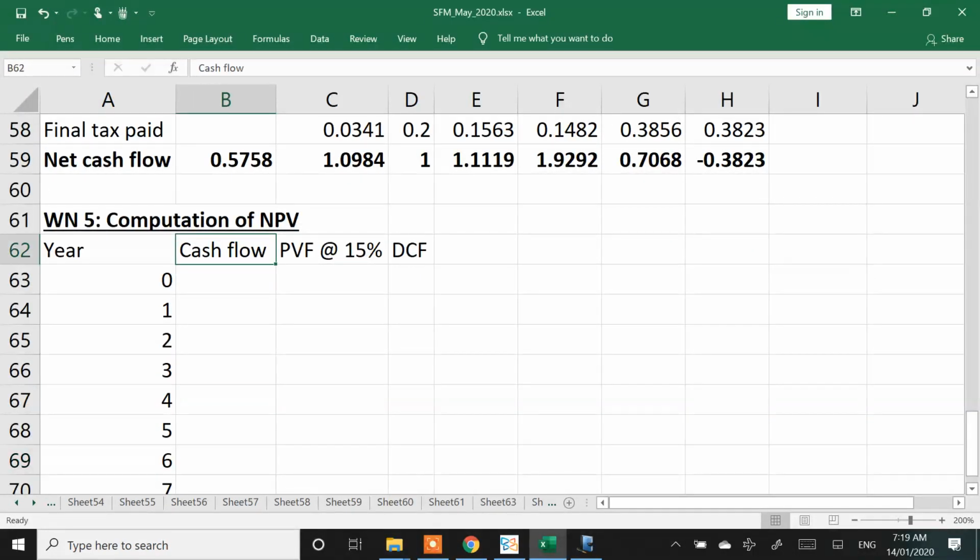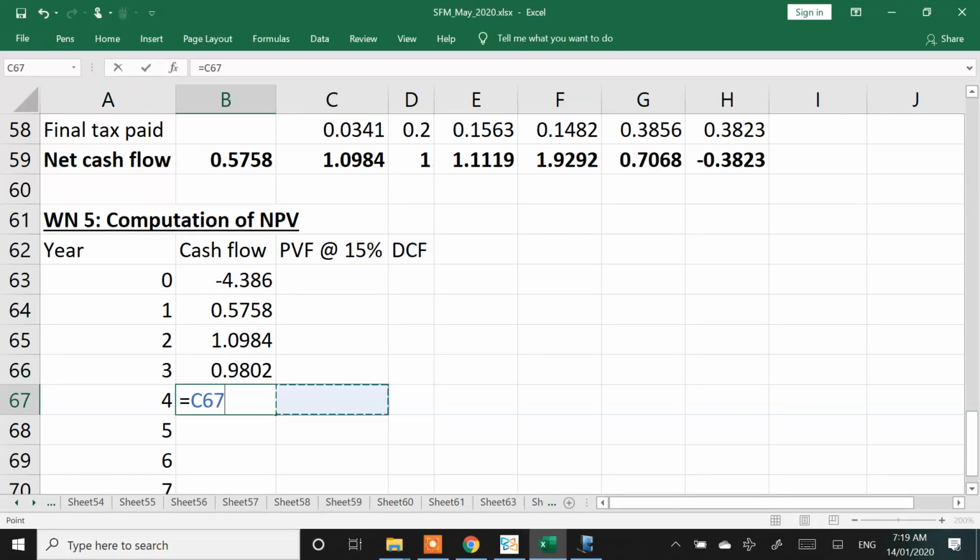Now, what was the initial outflow from the parent point of view? How many crores did I invest? 250. So 250 I am converting. So my initial outflow was 4.386 crore dollars. First year I earned 0.5758. Second year earned 1.09. Third year 0.98.